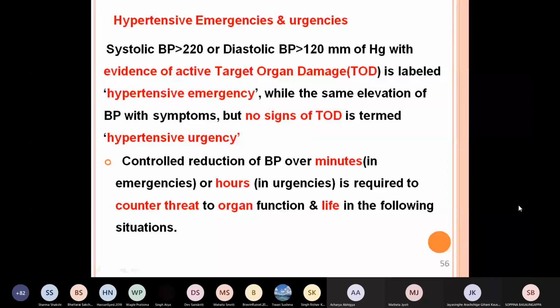In both conditions, whether urgency or emergency, reduction of blood pressure over minutes in emergencies or hours in urgencies is required. Why? Because you have to counter the threat on organ functions, and you have to save the life.